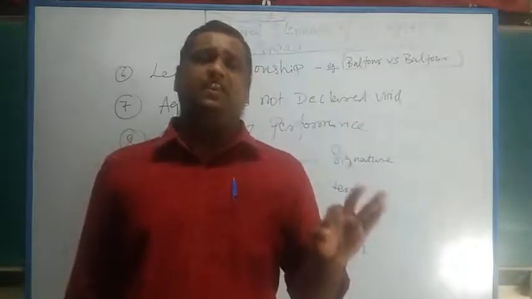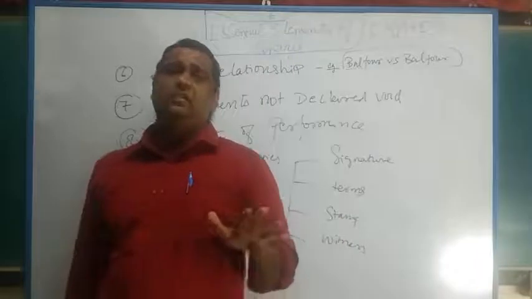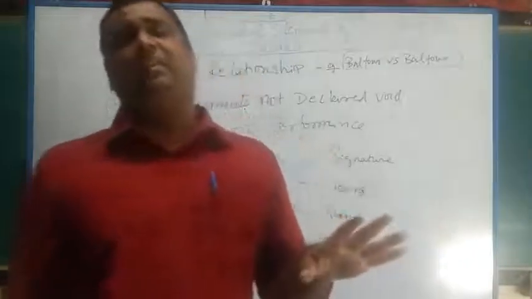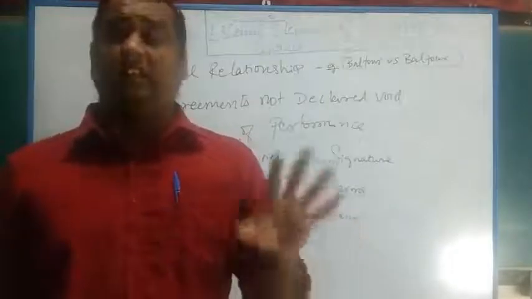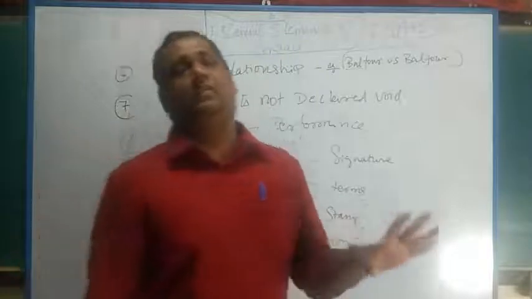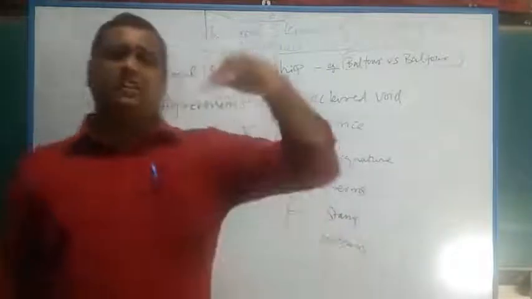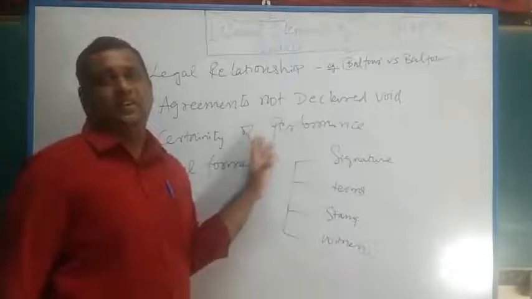Fraud, Derry versus Peek. Misrepresentation, again Derry versus Peek. And mistake, we have Great Atlantic Pacific versus Travel Risk Salvage. These are the 5 important case laws under the respective topics. Okay. These are the exceptions under free consent.